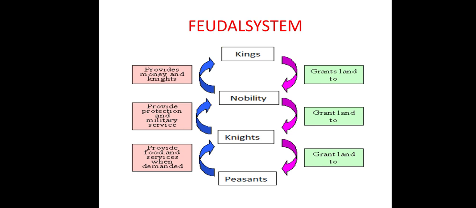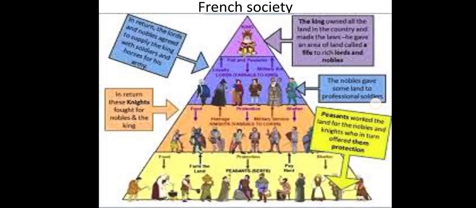Nobody is out of this, and the entire land and property belong to the king. So ordinary people had to depend upon the upper section, the knights or the nobles, to get land to do agriculture. And most of the share of the land would be taken by the landlords or the nobles. So the people were very unhappy with it.